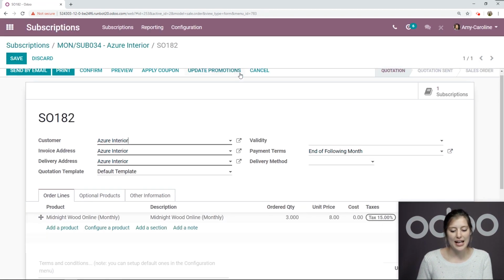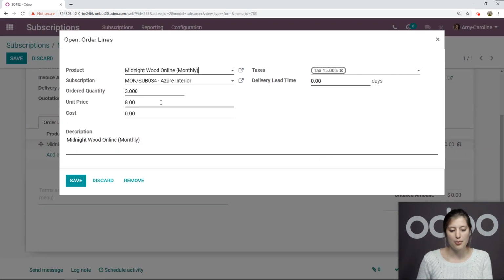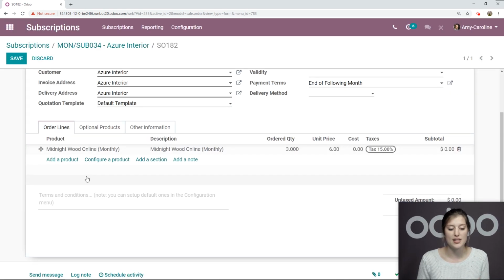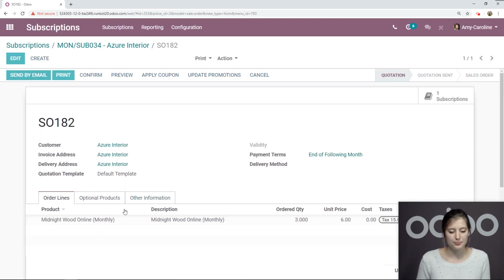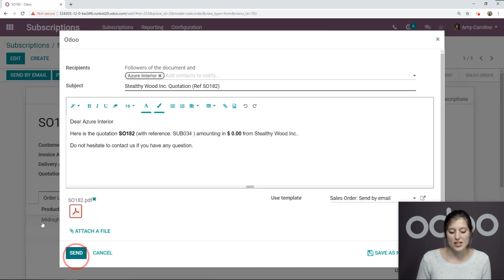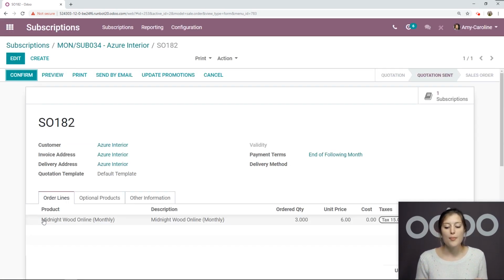I'm going to go to Edit, and I'm actually going to modify the price here. I'm going to give them a bit of a discount since they're purchasing more of this item. We're going to save and send by email. Once it's sent, we're going to preview it from the customer's point of view, from the portal. So let's click on Preview.